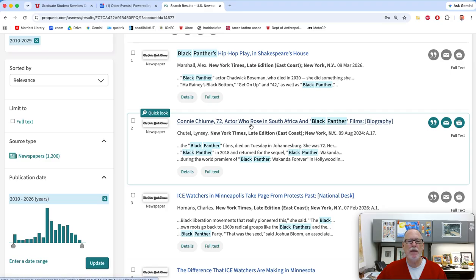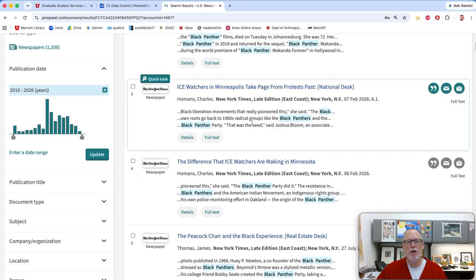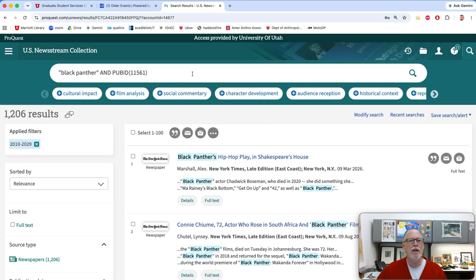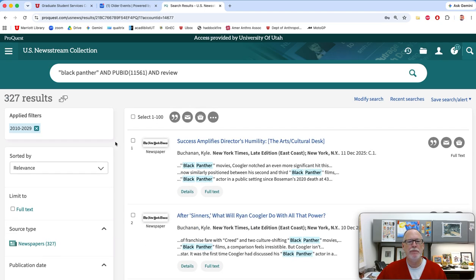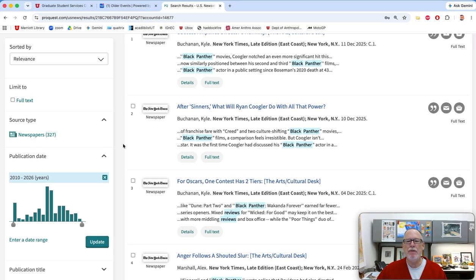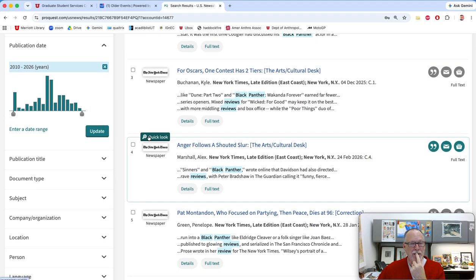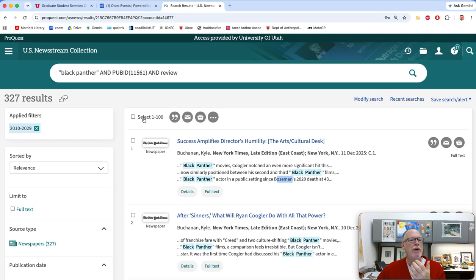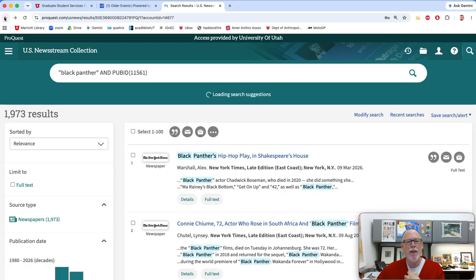So there's actors and all sorts of different things like that you could throw in. If you wanted to, you could add and review, and that'll narrow it down. But some of them, oh, there's Bozeman. So do you know the title of the article that you're looking for? That might help, because you could look for that in quotes too. But if people are going to call it a movie, people are going to call it a review, and so it's a bit of a pick.